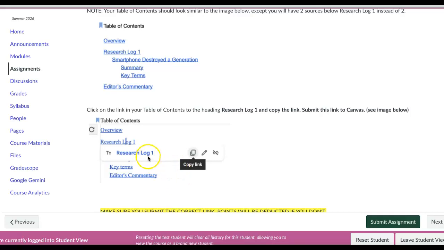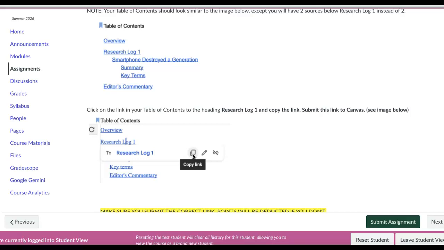So you're going to copy the link from the actual table of contents. When you do that, it will send me directly to that spot in your document. So while this may not seem as important with Research Log 1, once your document gets much longer, you can send someone to the direct place in the document that you want them to look at. So they don't have to scroll through everything.